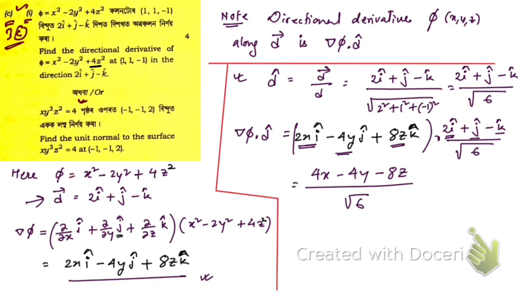So we need to find the directional derivative at this point, 1 comma 1 comma minus 1. At this point, let's put the values of x, y, z respectively 1, 1, minus 1.